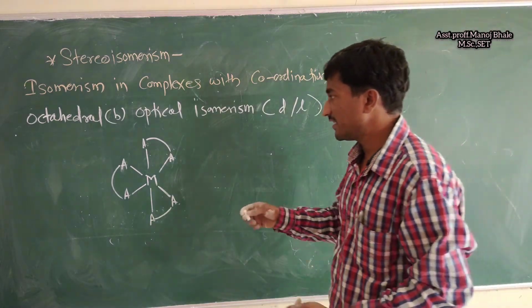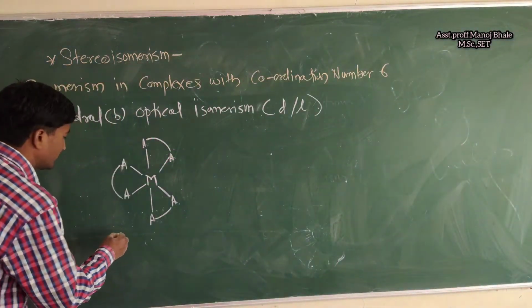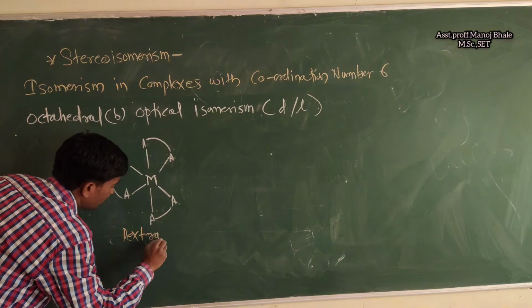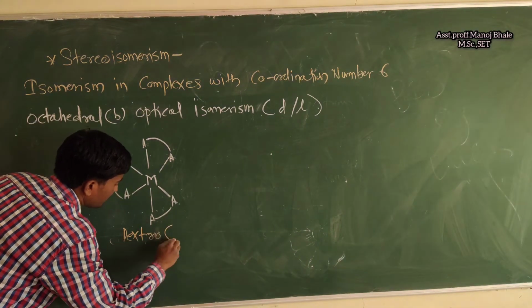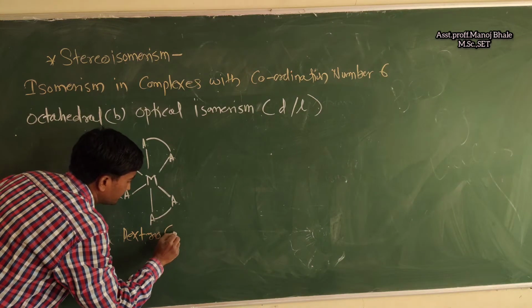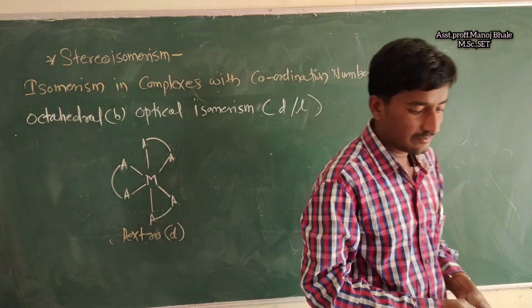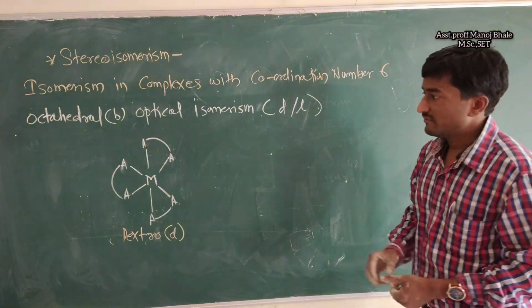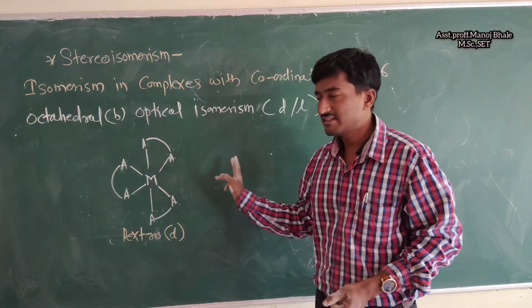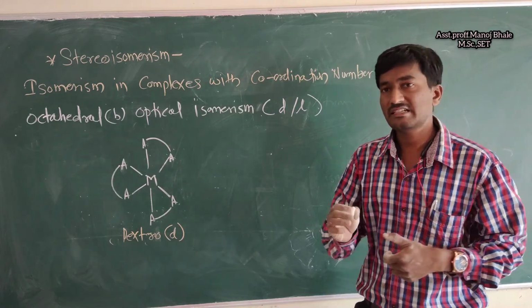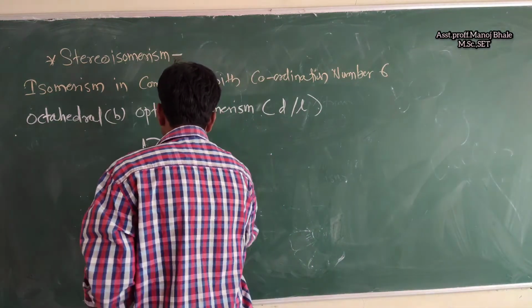If this is a dextro form, or in bracket D, capital D and also small d we can apply there. If the plane-polarized light rotates in the clockwise direction, then that is the dextro form. Now what about the levo form? The levo form is exactly opposite to this dextro form.